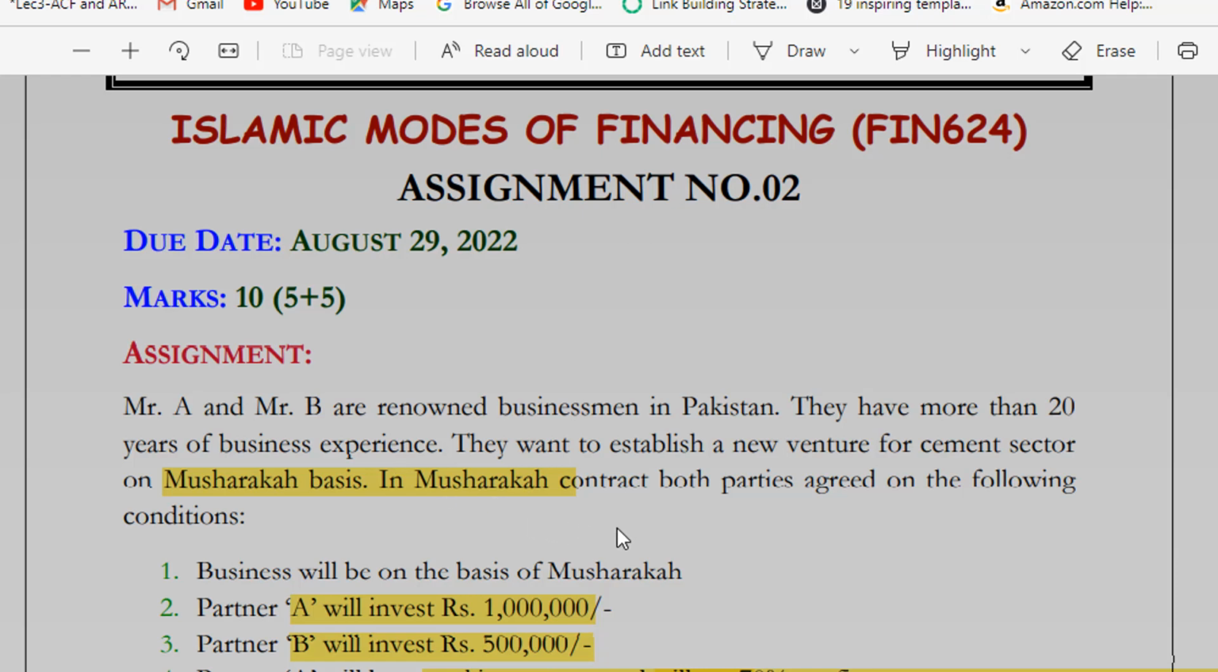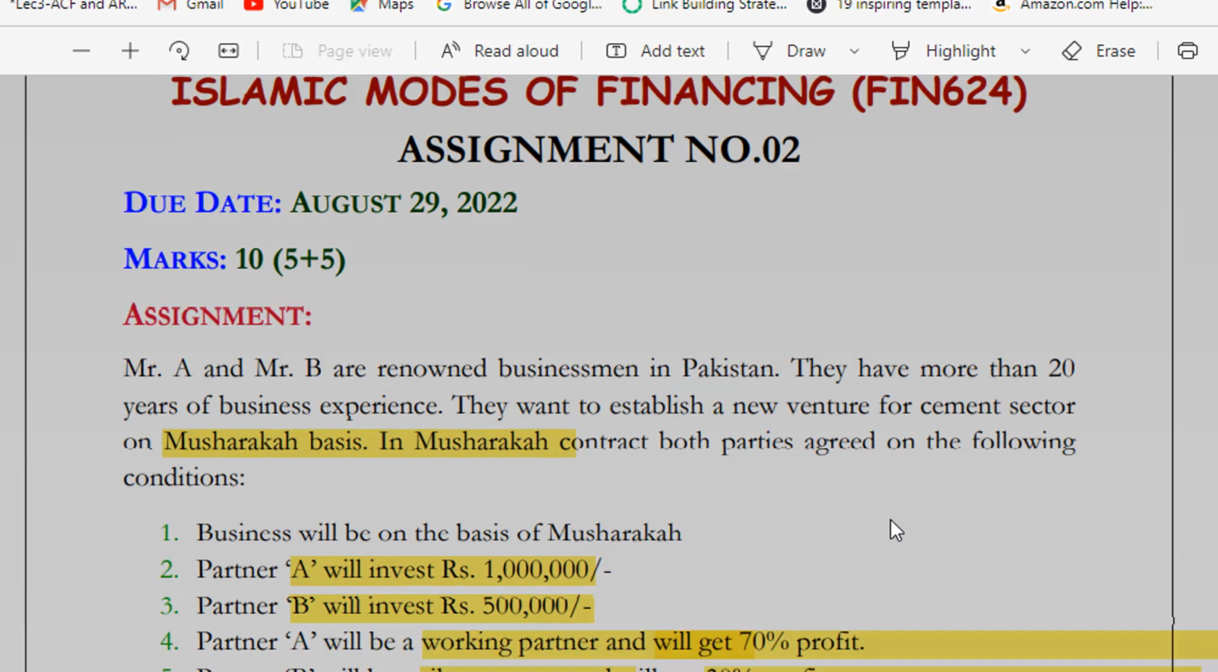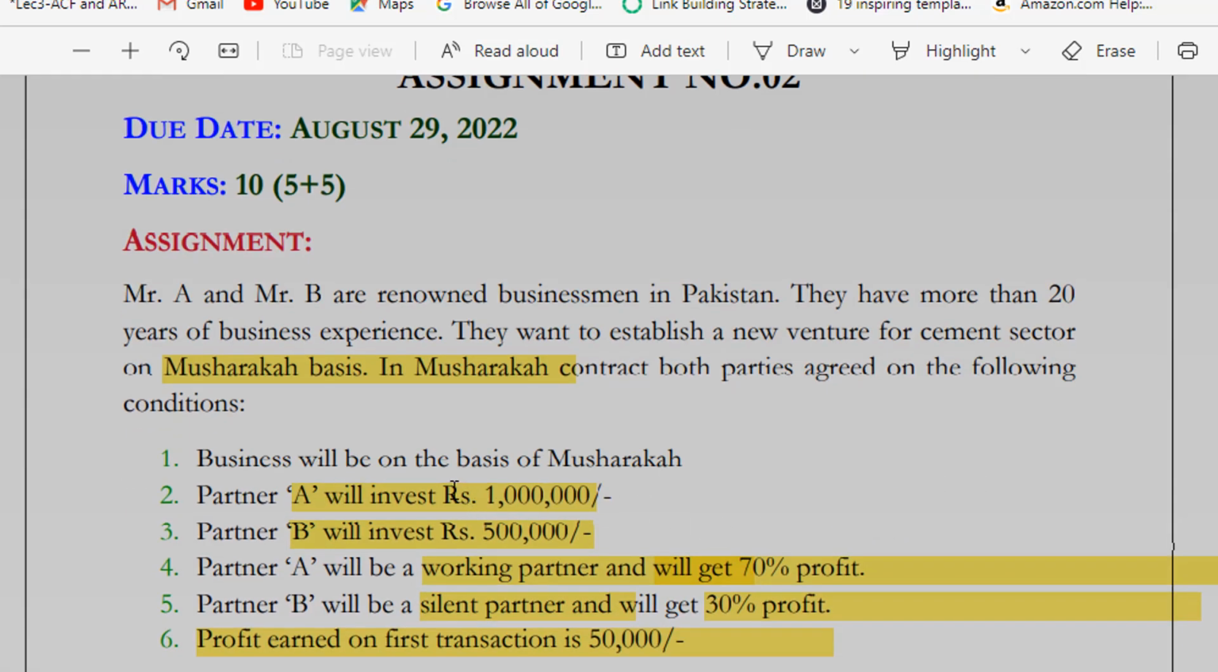In the Musharakah contract, both parties agreed on the following conditions. As per the Musharakah contract, both A and B are agreed on the following conditions. Business will be on the basis of Musharakah. It means the business that they are going to plan for the cement sector in the shape of a venture is totally based on the principles and rules of Musharakah.